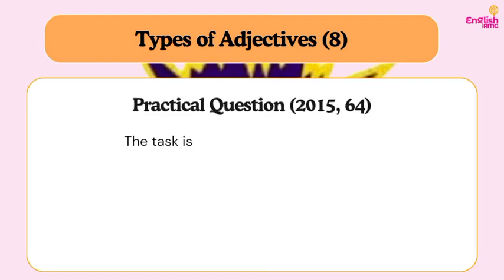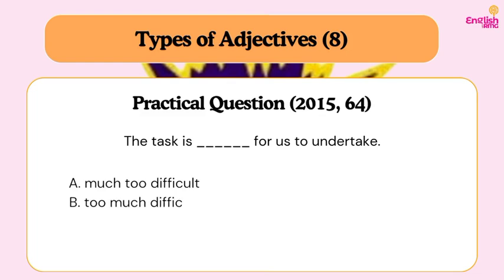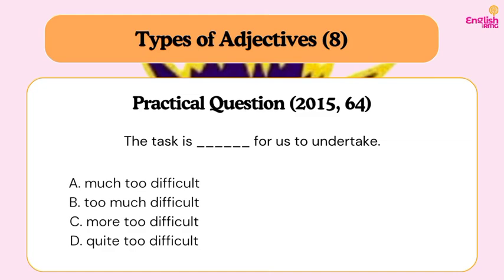Let's look at another question, question 64 from 2015 past question. The task is dash for us to undertake. Let's look at the options to see what is going to be our answer. Option A, much too difficult. Difficult again. By now I want to assume you already know that when you have difficult in this kind of context, you already know what your answer is. Our answer will be much too difficult. The task is much too difficult for us to undertake.